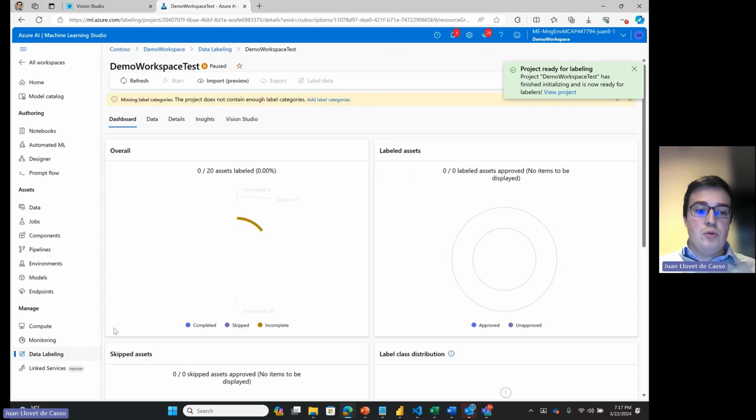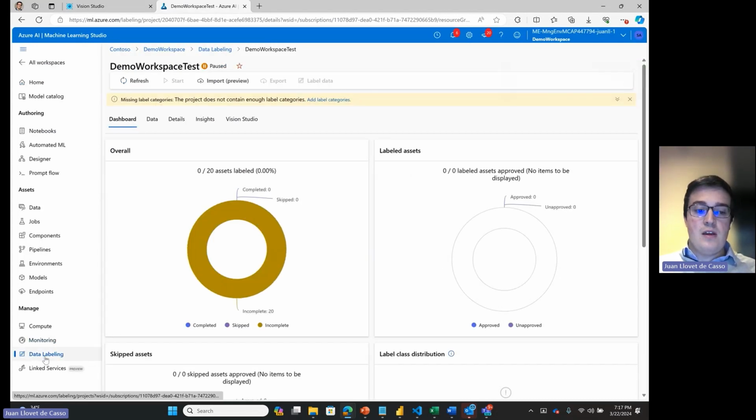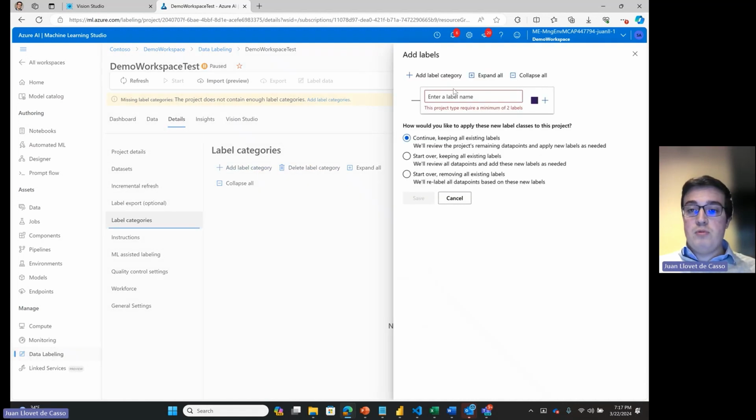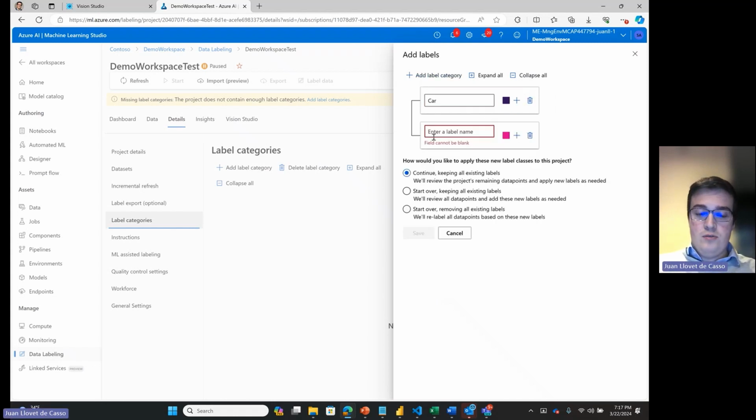And we can see that we are on the data labeling part of Azure Machine Learning. And the first thing that we see is this error message that we're missing label categories, and then we have 20 assets loaded onto the project, but 0 have been labeled. It's at 0%. So we have to add categories. In this case, the model that we're going to deal with is going to differentiate between cars. So we can do car and bicycles.